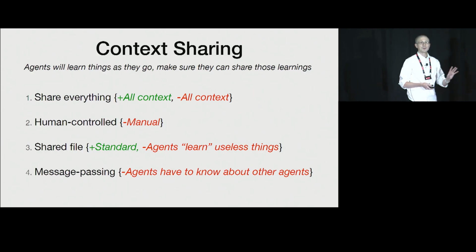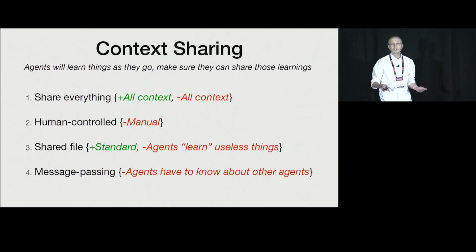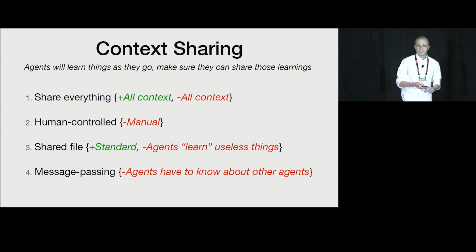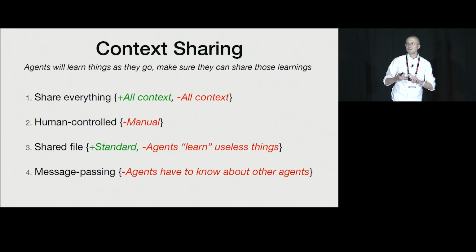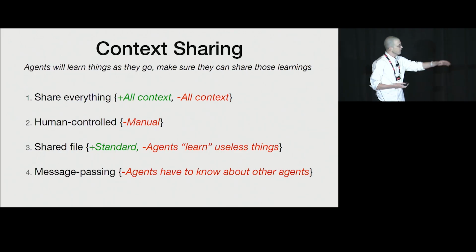And lastly, if you want to get really experimental, you could try something like message passing. If you have multiple agents running in parallel, why can't they communicate with each other in real time by sending each other messages? We've experimented with implementations of this. Sometimes it works, sometimes it's not. The trick that we've always run into is that agents have to know about the other agents. That's extra context, and it's extra room and decisions that the agents have to make. It's just giving them more opportunities to mess up. So this might work in some situations, but we've not found it to be particularly successful when migrating these large code bases.